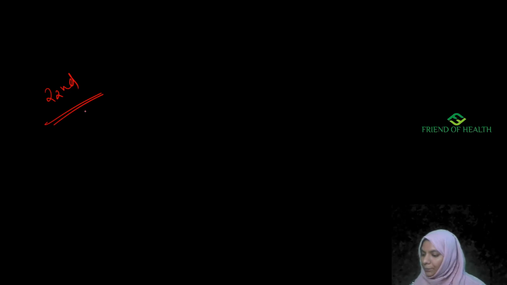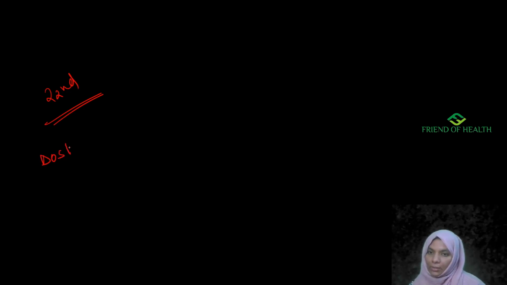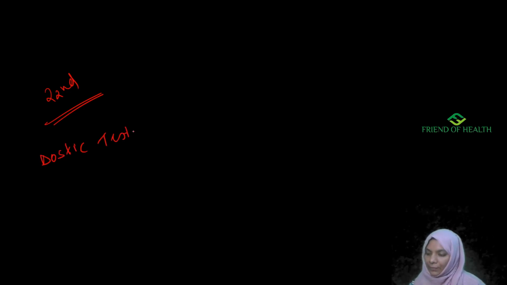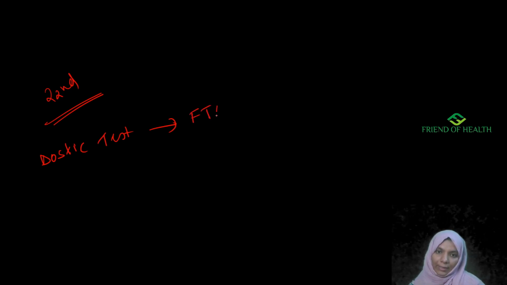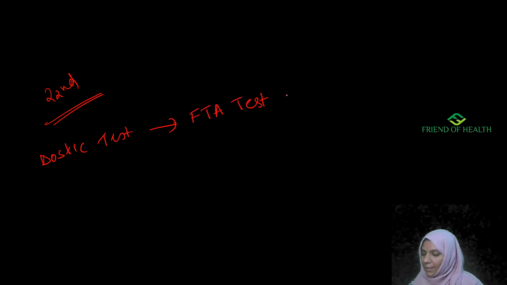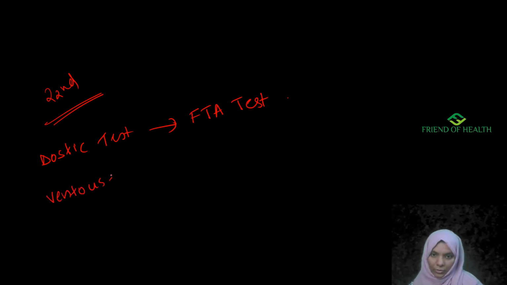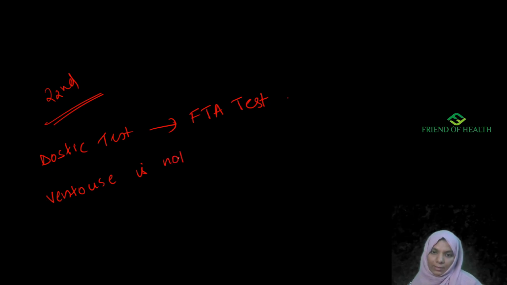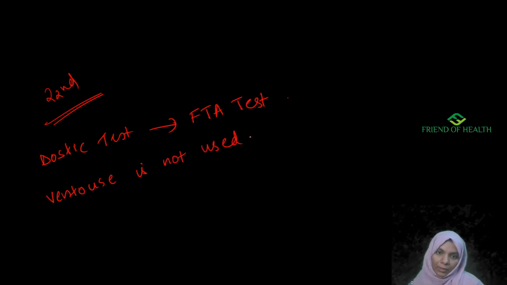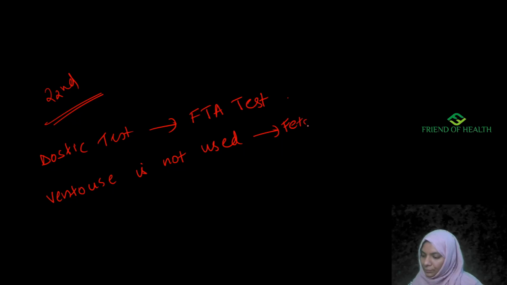Now, diagnostic test of Treponema pallidum in pregnancy is FTA test. Okay, FTA test. Then Ventouse is not used in fetal distress.